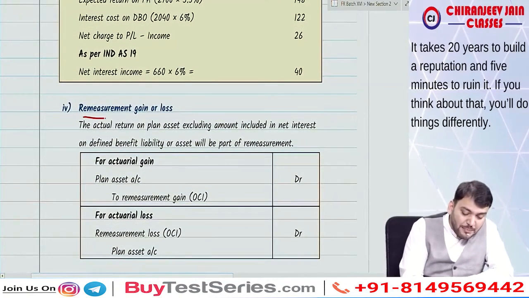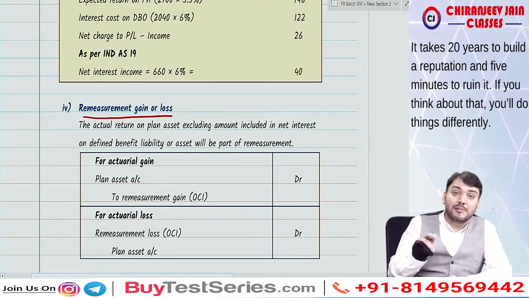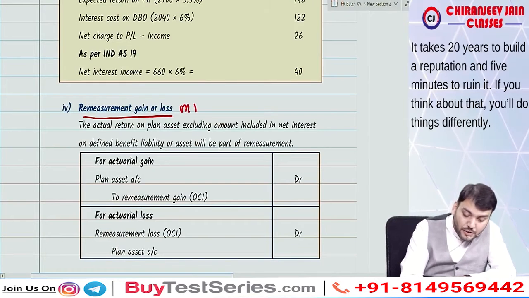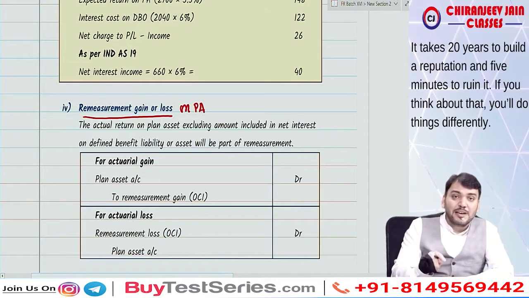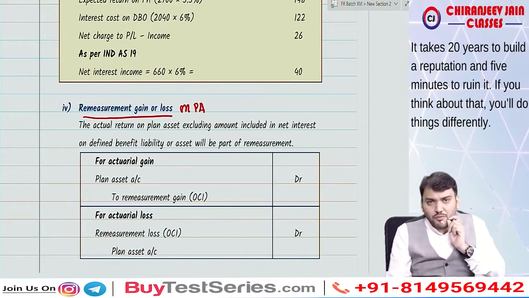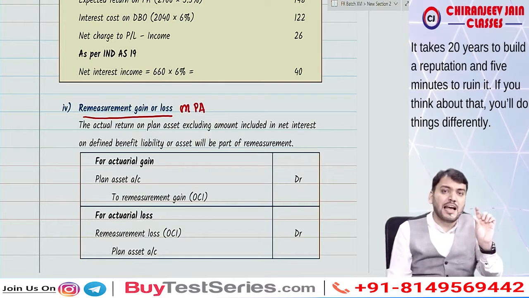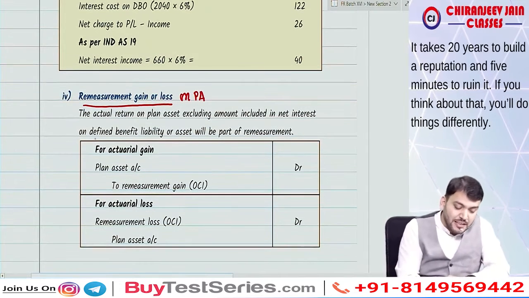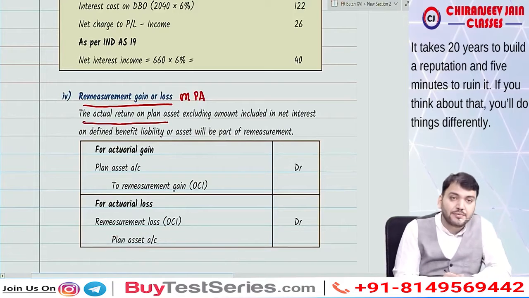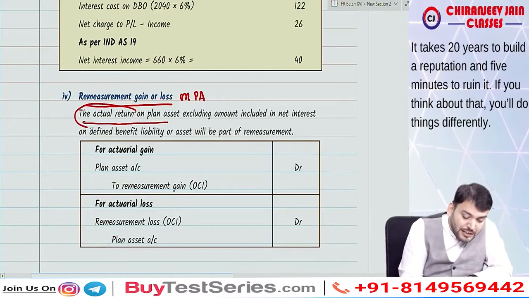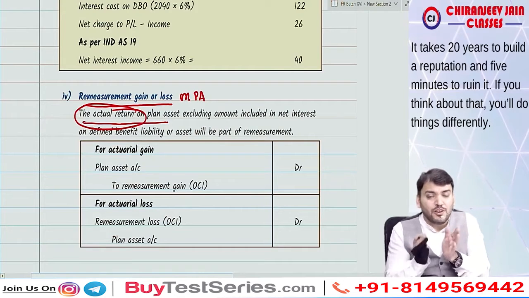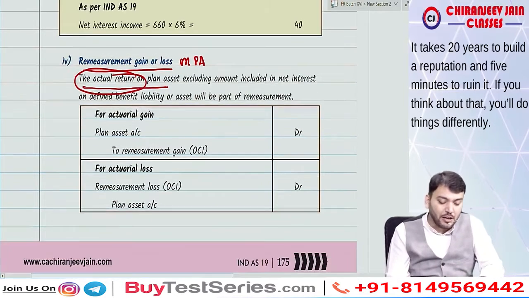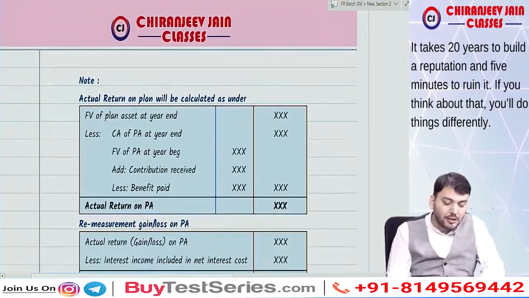Now we'll find out remeasurement gain or loss on plan asset. Initially we calculated remeasurement gain or loss on DBO. Now this is remeasurement gain or loss on plan asset. What they said is that first we will calculate the actual return on plan asset. So what is the actual return that we need to understand? What is the return on plan asset? First we need to find out the actual return. Correct. So how do we calculate the actual return?